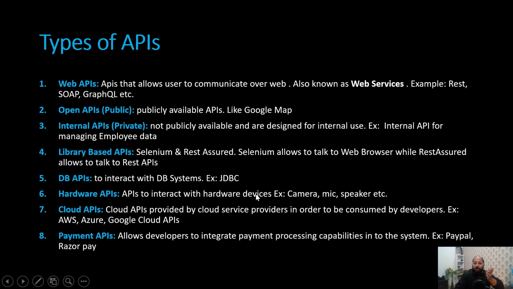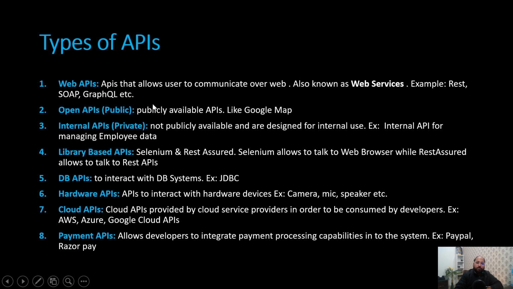So whenever we have some application, let us say we have a camera application, right? When we click on camera, it internally calls the hardware API of the camera, and as a result we see that the camera opens. So these are the hardware APIs. Then we have cloud APIs such as AWS, Azure, Google Cloud APIs. They provide their APIs to utilize their services. We have payment gateway APIs as well. So for example, PayPal, Razorpay. We can utilize their services to integrate a payment gateway into our applications.